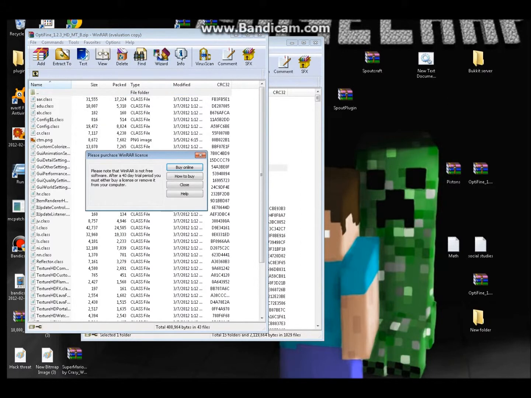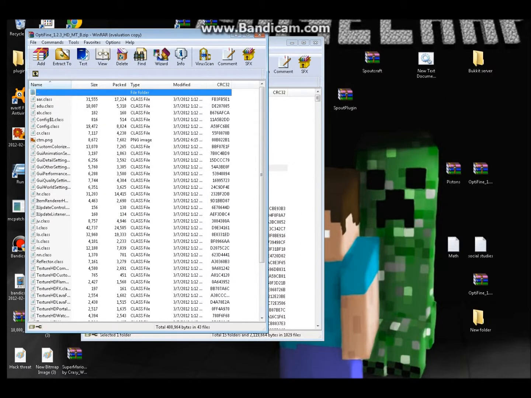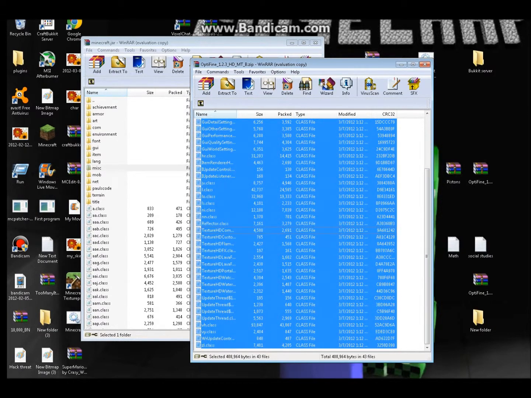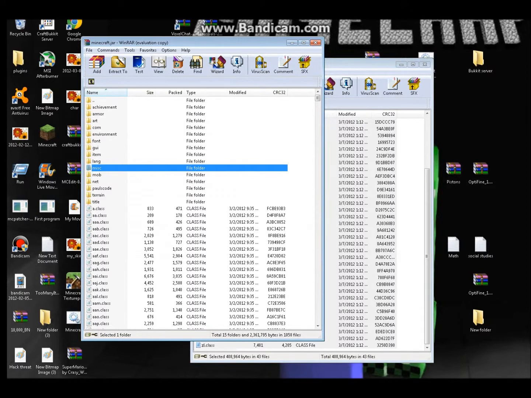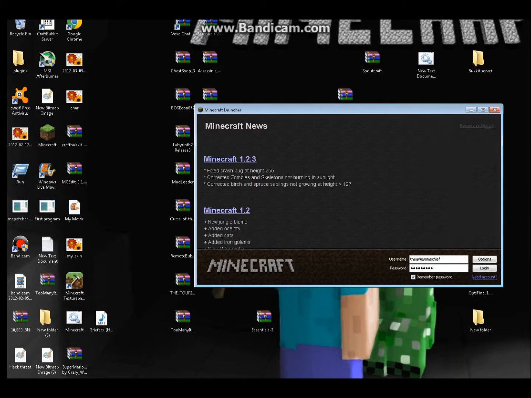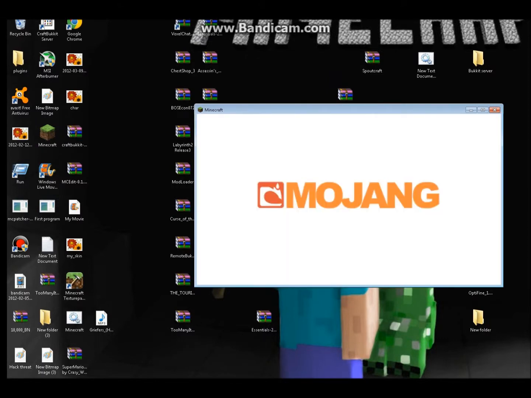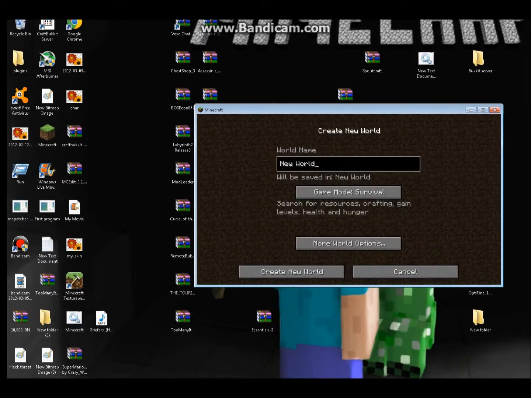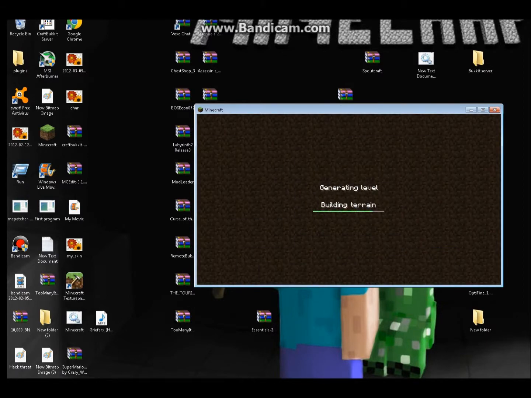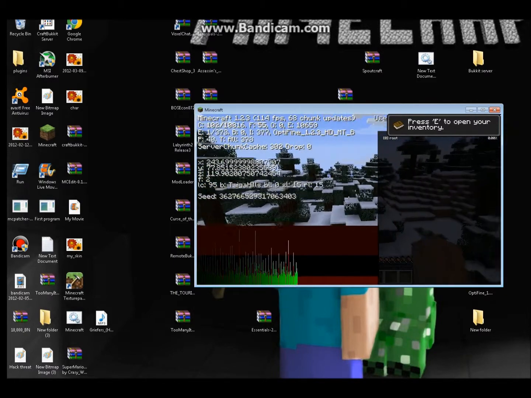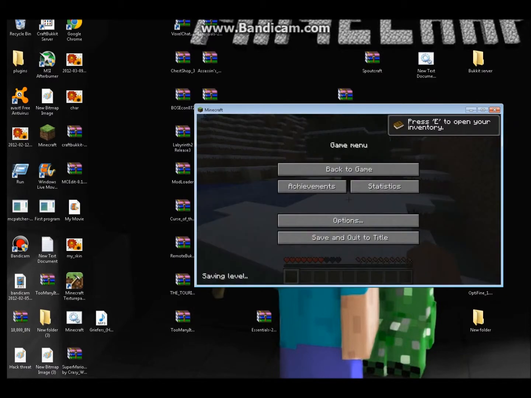Then you go to META-INF, delete it. Press yes. And then you copy all the files here and paste them onto your Minecraft.jar. Press OK, and you can close it out. Run Minecraft. Log in. And then when you go back to the video settings screen, you'll see more.